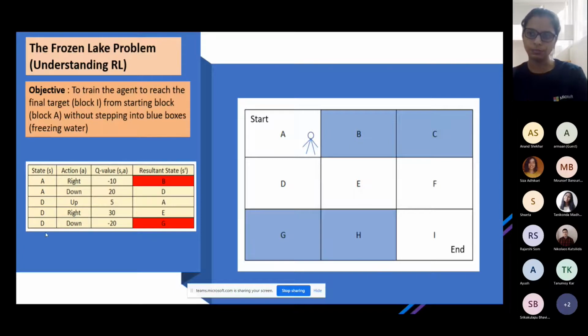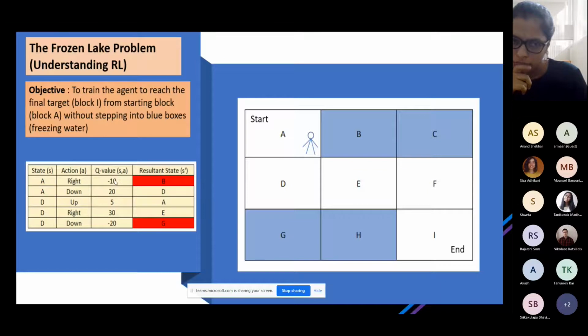As we said, in a reinforcement learning setting, there is a state, then there is an action, and then there is a Q value. Q value is nothing but reward based on a specific state and a specific action. Suppose this agent goes from A and takes an action of going down. So A down, there is a reward of 20. And for A taking a right action, if it goes in the rightward direction, it will jump into water. So that we don't want.